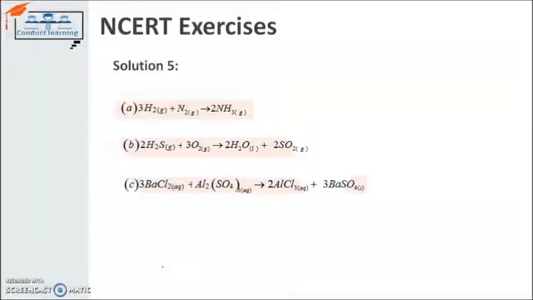After that, barium chloride with aluminum sulfate giving aluminum chloride and barium sulfate. This is nothing but the double displacement reaction also. And after that, potassium and water reacting give potassium oxide and hydrogen. So this is the possible outcome for this particular question.